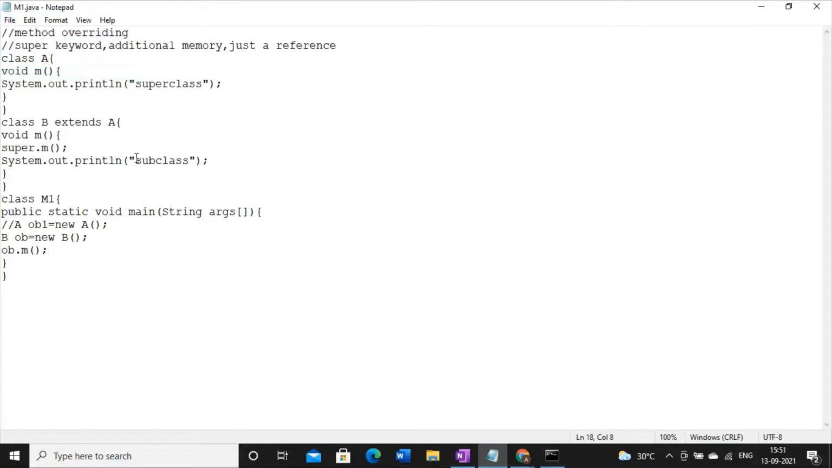So that's why you have to keep this property in mind, that is, super must be the first executable statement in the subclass's method, right? So this thing you have to keep in mind. So this is the solution of method overriding. But now there are several questions hidden in this code.